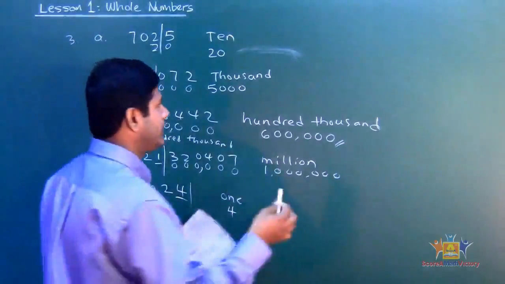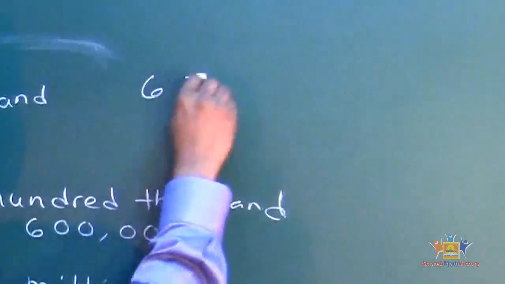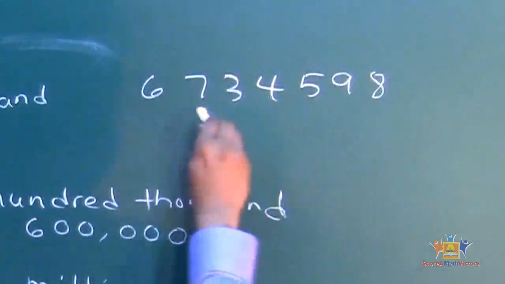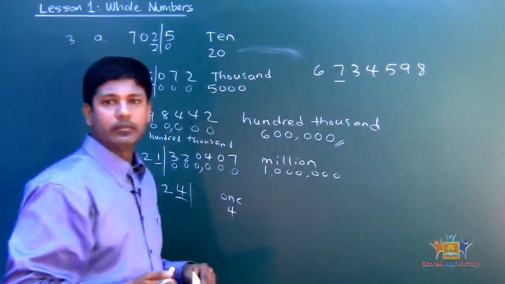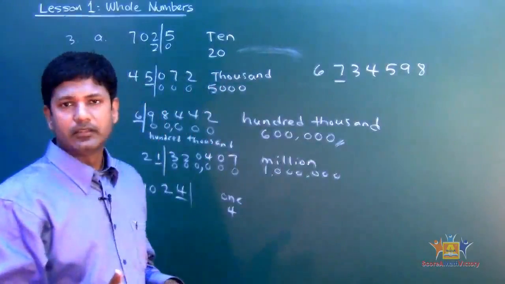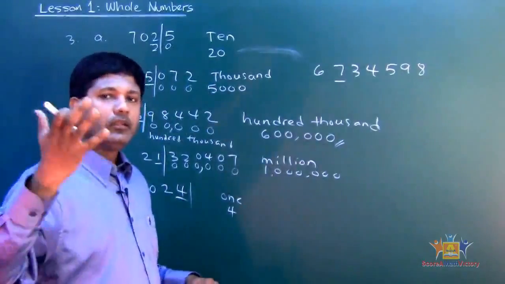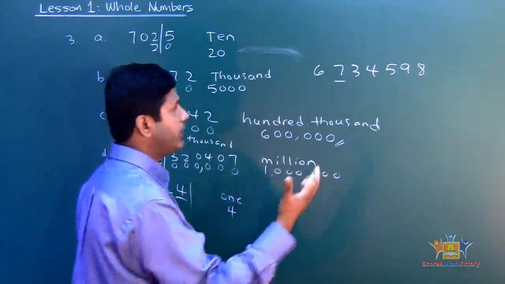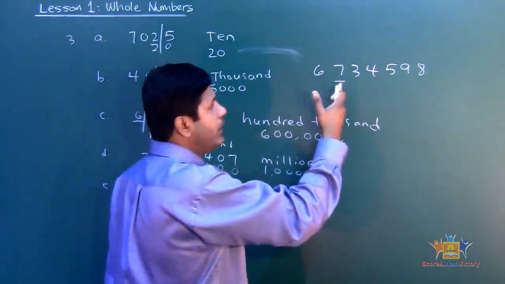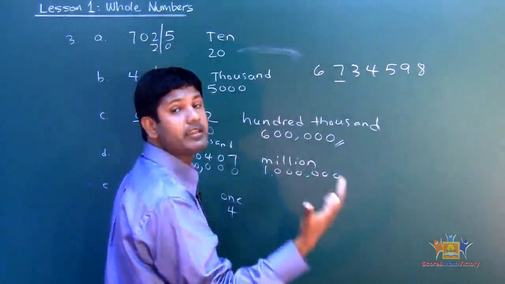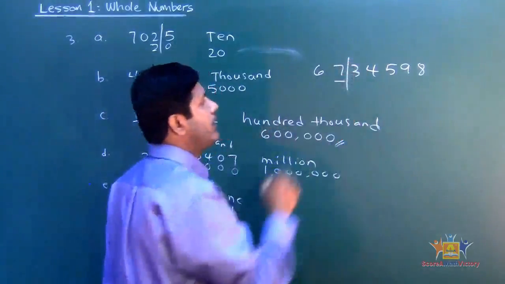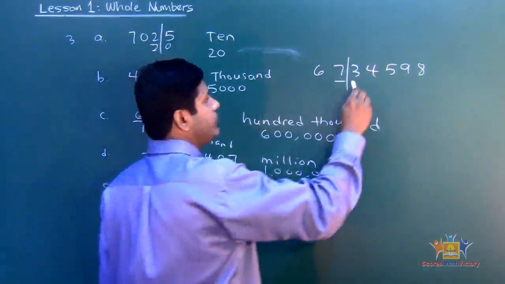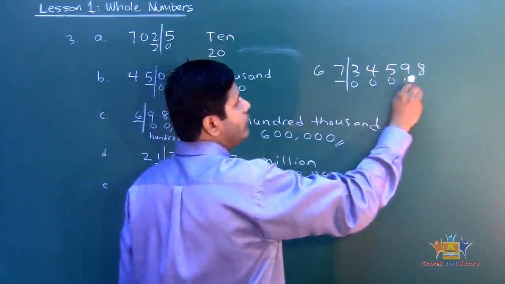So keep in mind, if I give you a big number, let's say 6, 7, 3, 4, 5, 9, 8, and I told you find the place value of 7. So what's our method again? Vertical line method. And then where do we put the vertical line? That's the most important, okay? You're finding 7, and you want to find out how many zeros are behind 7. That's why you put the line behind this 7. And then put the number of zeros. 1, 2, 3, 4, 5.